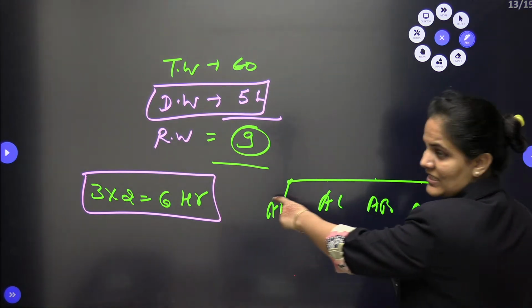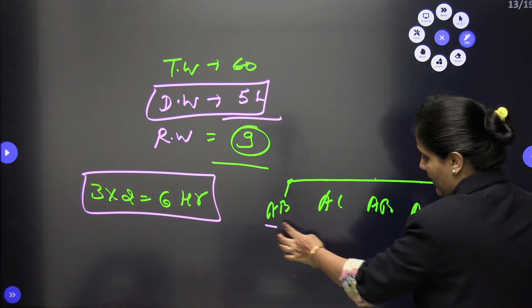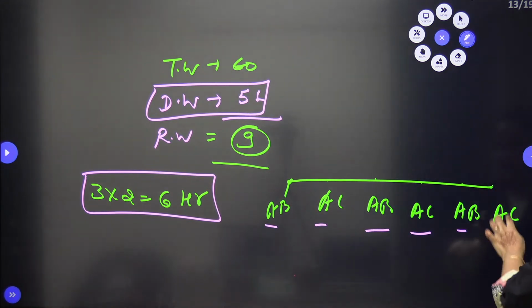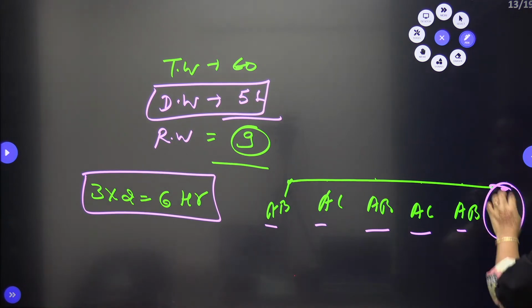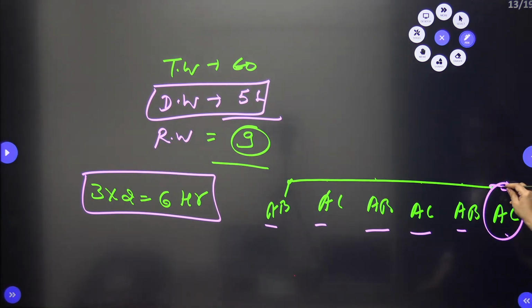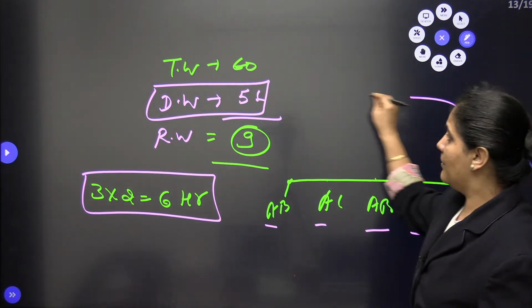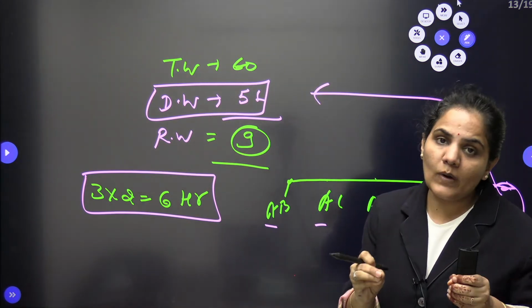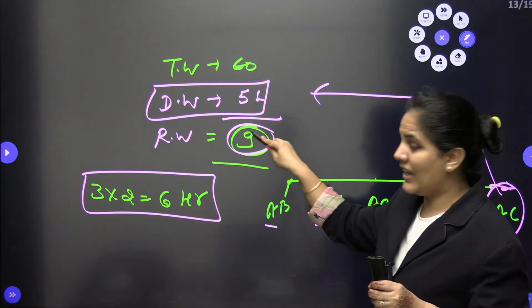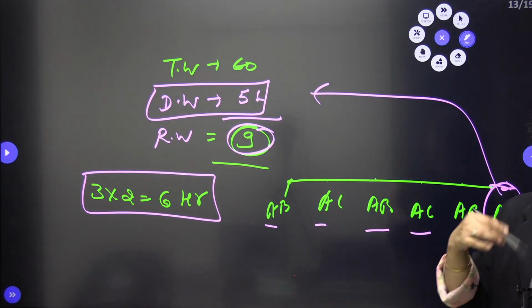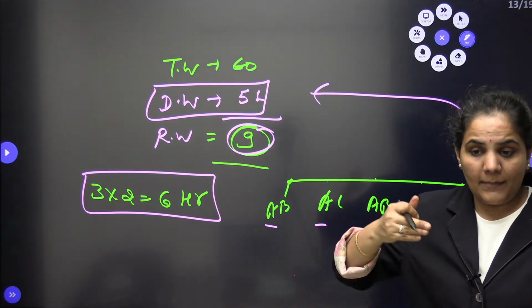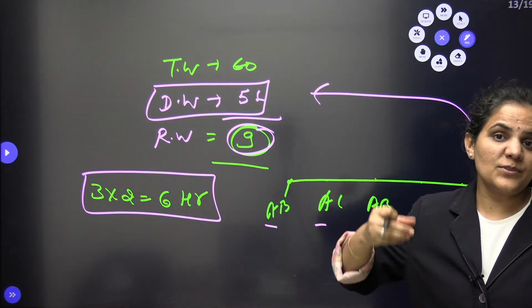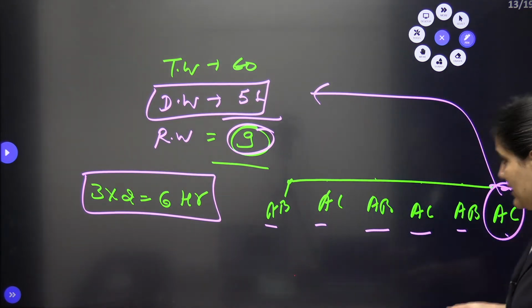So at the 6th hour whose position will be there? 1, 2, 3, 4, 5 and 6. At the 6th hour AC will be there, and when I come to the 6th hour, my work is not completed. So I still have some due work. I have 9 as due work. So who will do this due work? Ma'am, the pair which comes at the 7th position or the 7th hour.